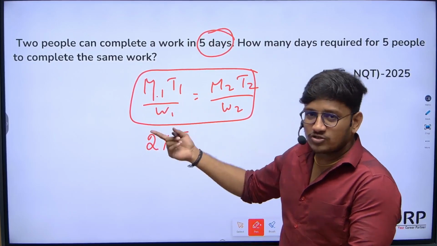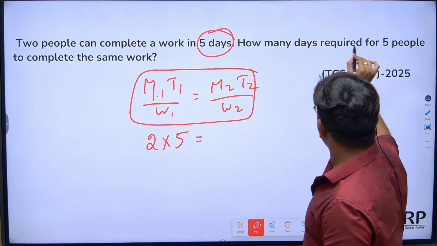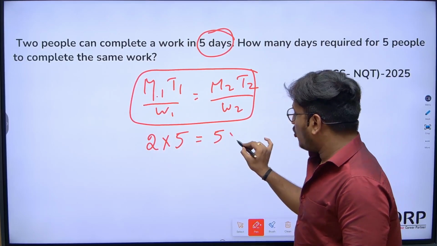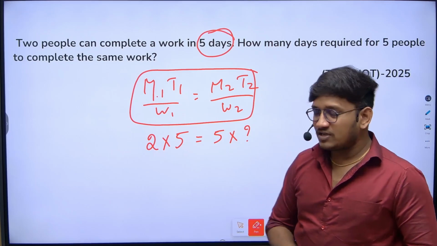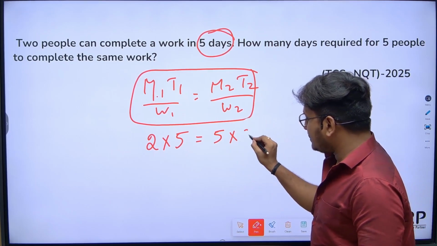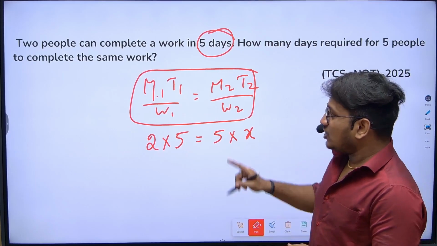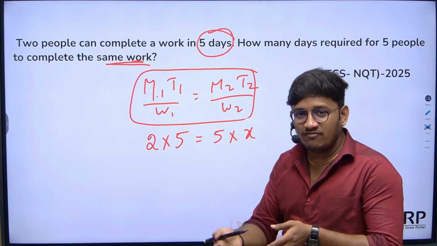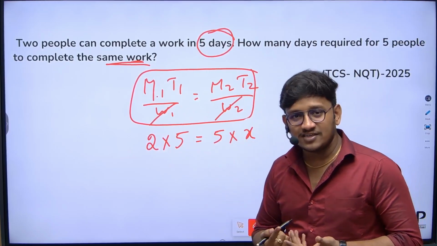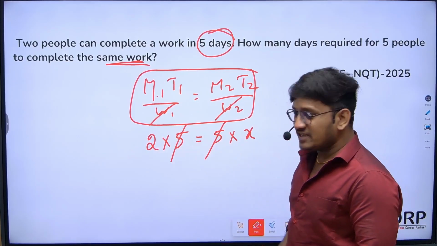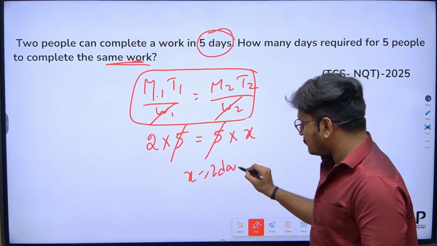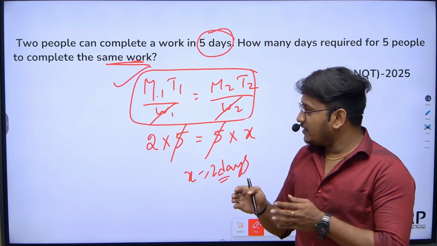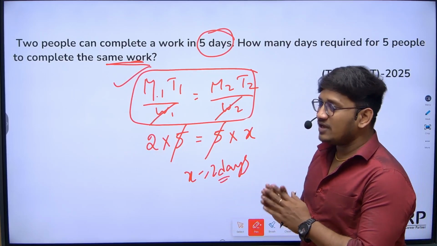We are not so sure about the work. So this is equal to how many days required for 5 people to complete the same work. Here the second manpower is 5 people. How much time is required to complete the work? Assume this time is X days. I'm not taking W1 and W2 in the denominators because if it is the same work, W1 and W2 will get cancelled. So now solve this one. 5 will get cancelled. X is equal to 2 days. That's it. You only need to remember this: M1 T1 by W1 is equal to M2 T2 by W2. I hope you all are clear about this question.